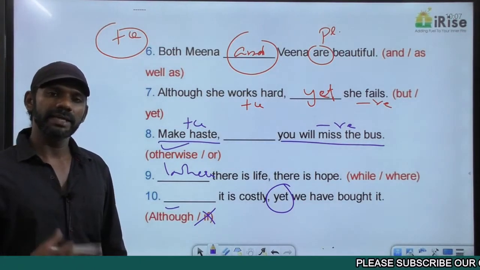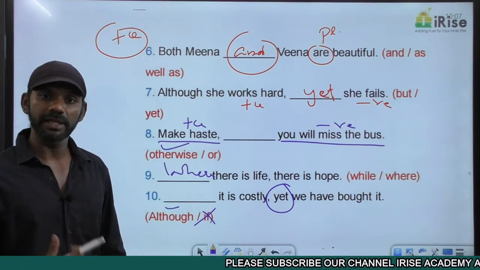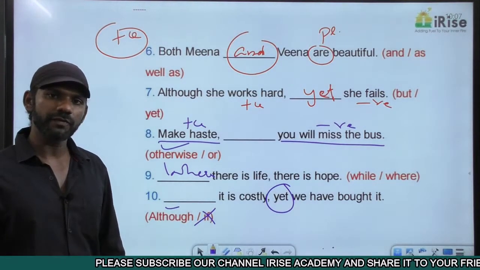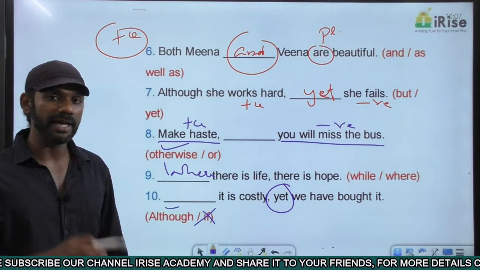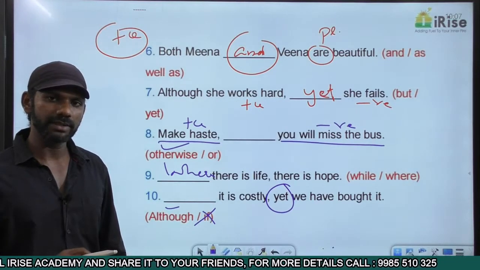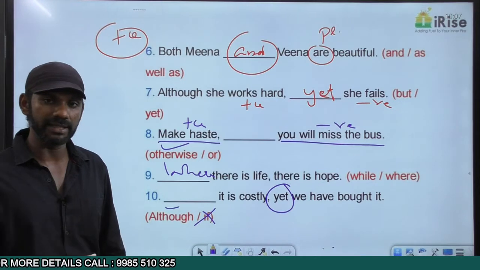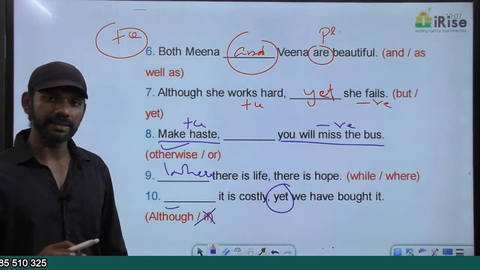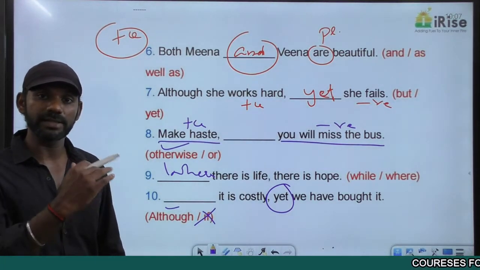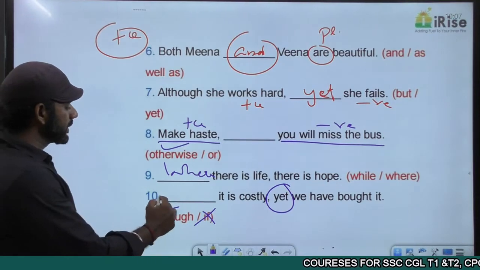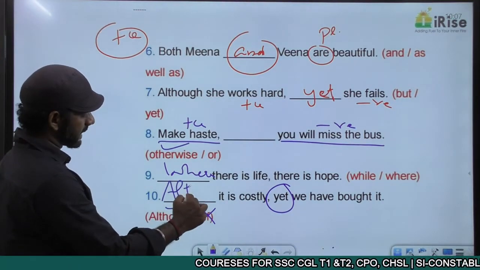Now I told you, an idea can be negatively charged as well as positively charged. The charge of an idea depends on the context in which the idea appears. So based on the context, with the help of indicators, you must be able to identify the charge of every idea in a sentence. I give you many examples like this while discussing the concept of indicators. Now, although is a contrast indicator.